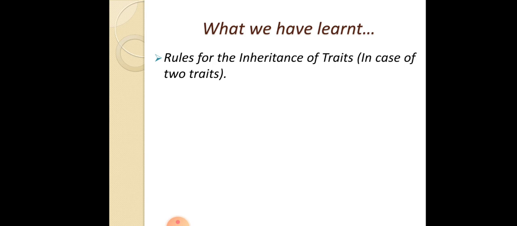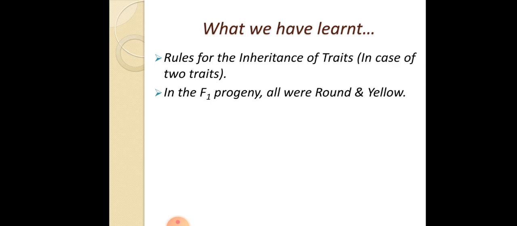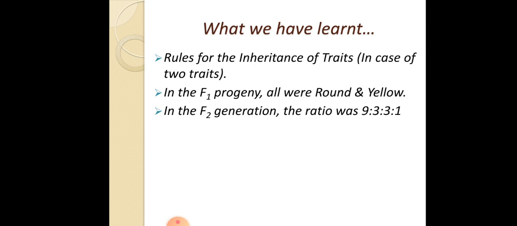We crossed those two plants and found that in the F1 generation all the seeds were round and yellow, and in the F2 generation the ratio was 9 is to 3 is to 3 is to 1. We also discussed the dihybrid cross, which is a cross between two plants of the same species where two traits are considered.